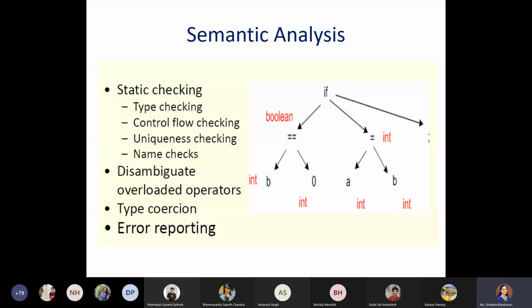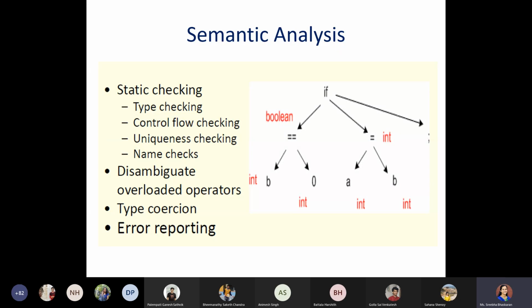Because everything we are doing in the semantic analysis phase is done on the parse tree. When I say it's done on the parse tree, that means we are trying to improve our grammar, whatever we have applied. So when we are saying we have done this onto the grammars, we have to make sure that the grammar we have is not ambiguous. It should always be unambiguous.